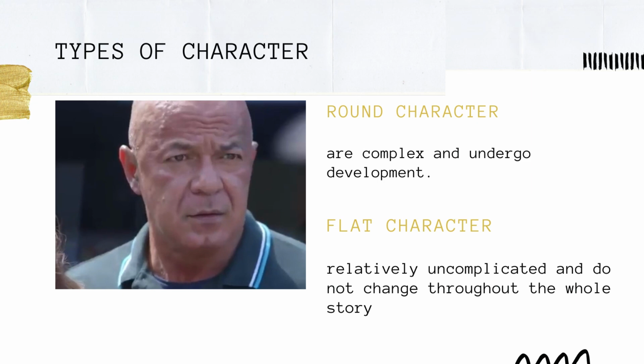Another type of character is the flat character. This is relatively uncomplicated and does not change throughout the whole story. So, if in the first part of the story, this character is already kind, then even if the story ends, he or she is still kind. So I already named the protagonist, the antagonist, and the round character. Can you name the flat character?